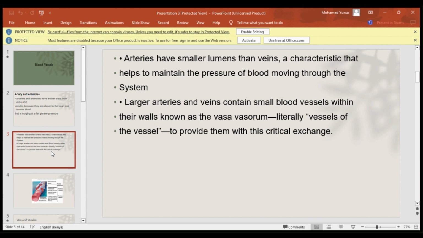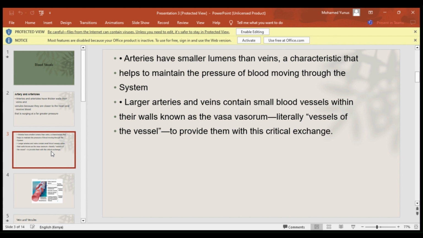The pipe with the narrow lumen will have water moving at a very high pressure compared to the pipe that has a large lumen or large diameter, where the water will be moving at a very low pressure. So these diameters help with the maintenance of the pressure within these blood vessels.